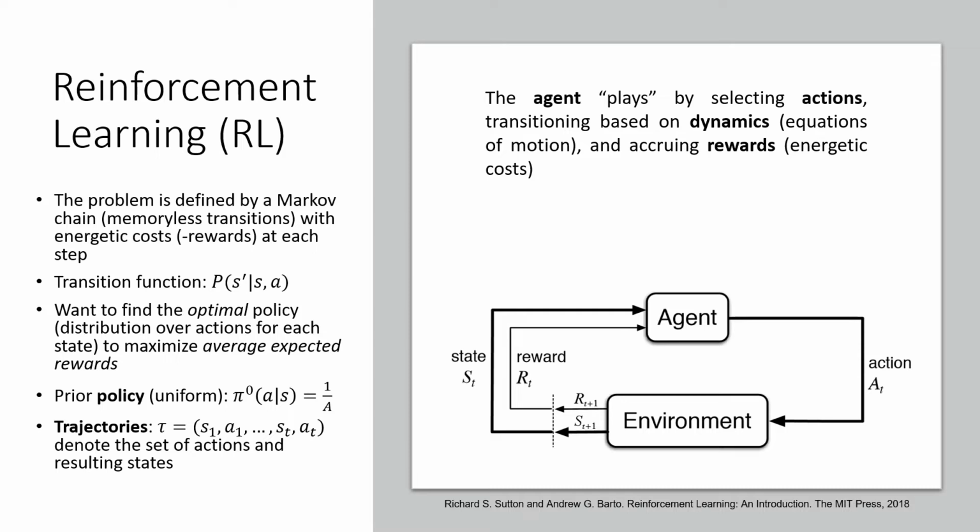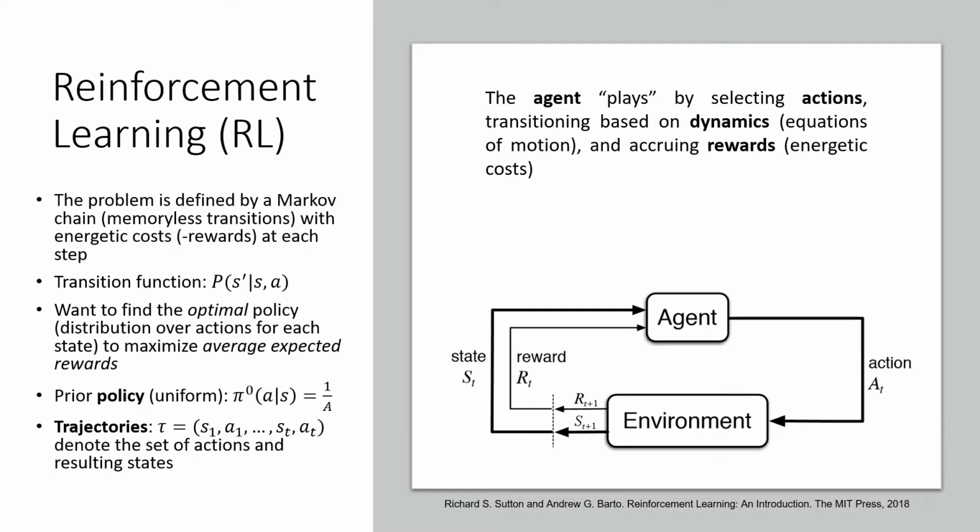The agent starts with some prior policy, which here we take to be uniform, and it's simply a distribution over actions for each state. By solving the reinforcement learning problem, we would like to find an optimal policy. An optimal policy is one where the agent taking these actions described by this policy should achieve the maximal rewards possible.